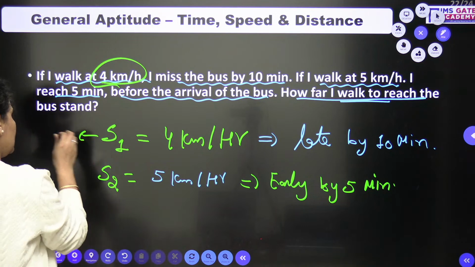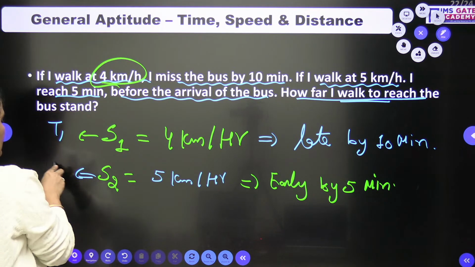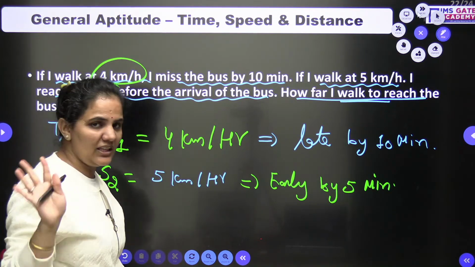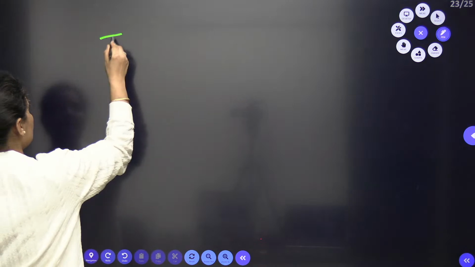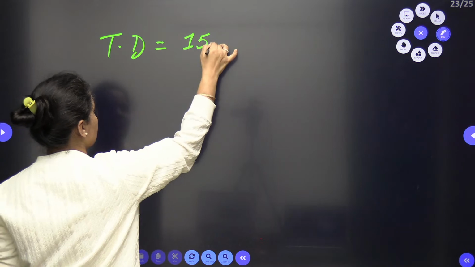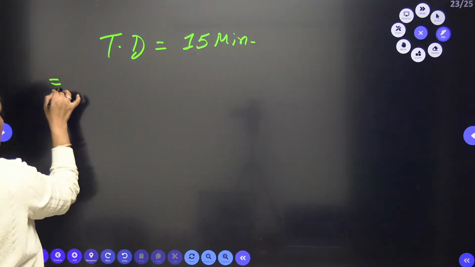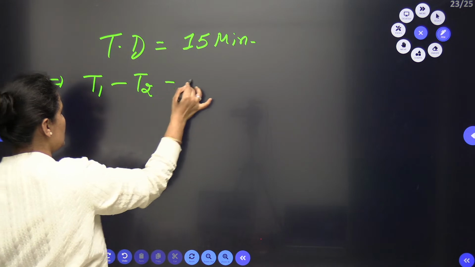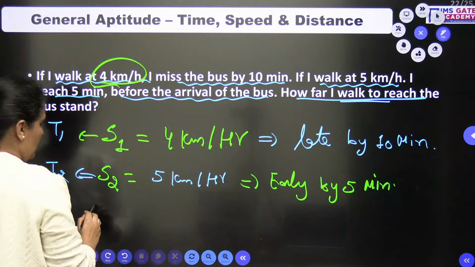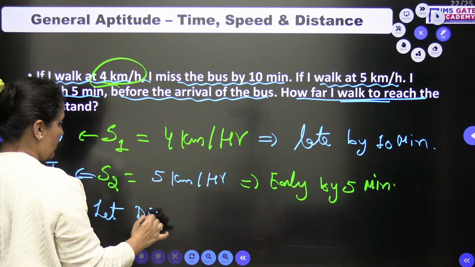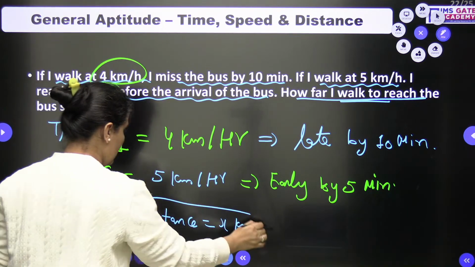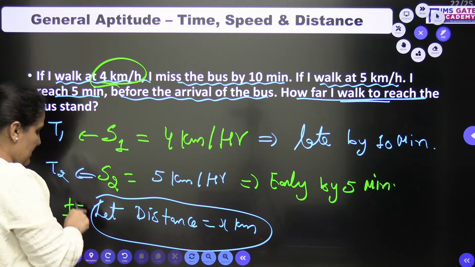Okay. So if I consider the time in this case as T1 and the time in this case as T2, the pattern of question is similar, only the language changes. The time difference is 10 and 5, that is 15 minutes. So T1 minus T2 is equal to 15 minutes. We need to find out the distance now, so let the distance covered by you be x kilometer. When we don't know the distance, we take it as x kilometer.